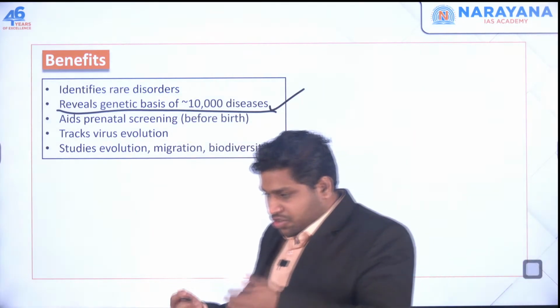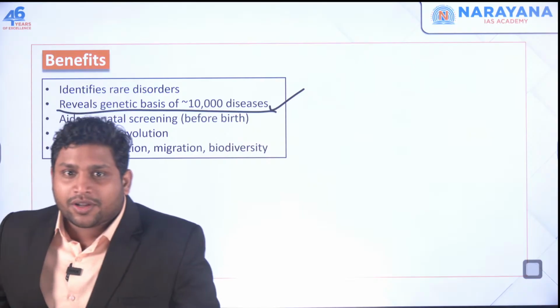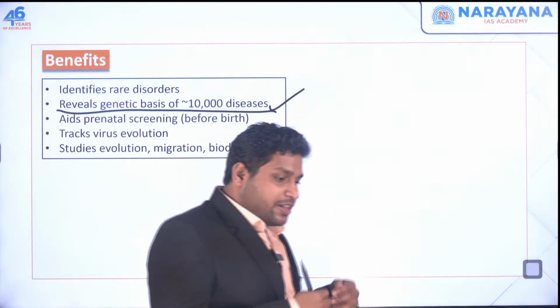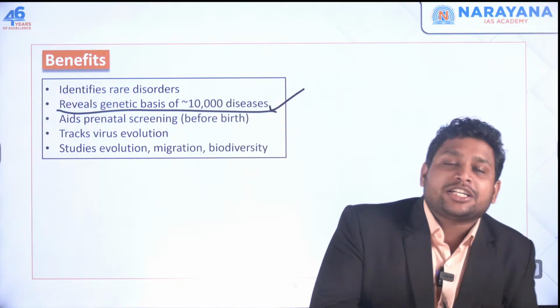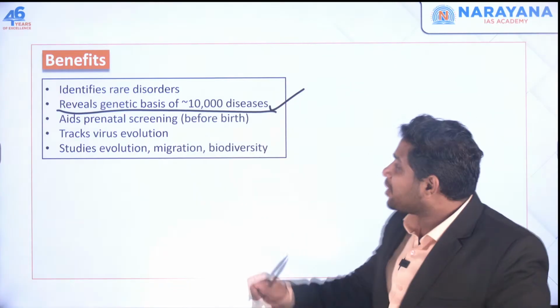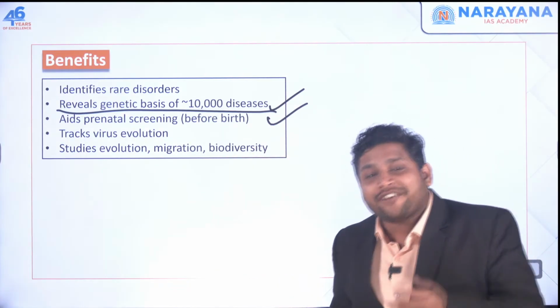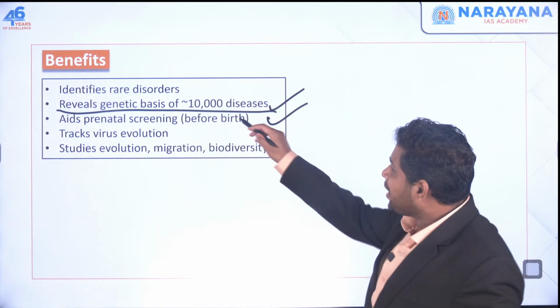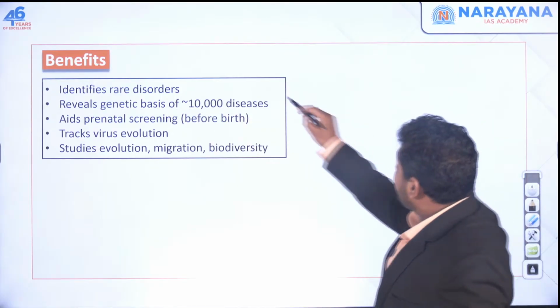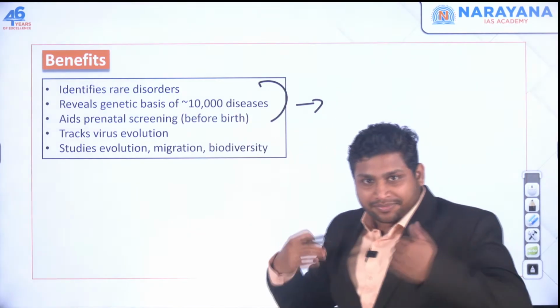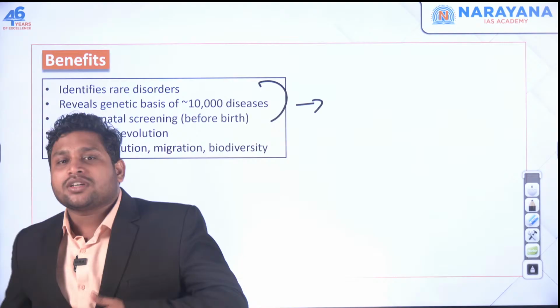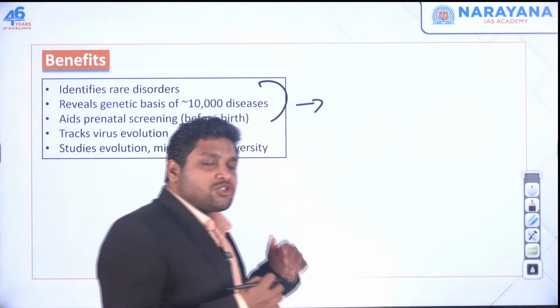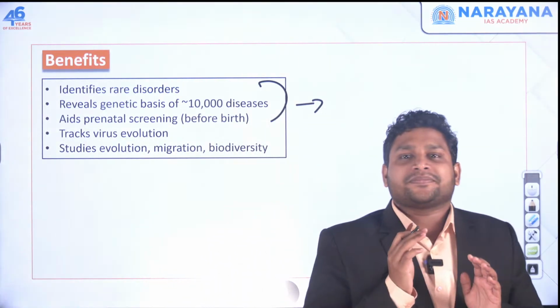Then let's say a child who is yet to be born, you can understand whether this child will have any genetic disorder, any problem, because you already have the genetic setup with you. You know the entire DNA of this person. Okay. Now this is something we can understand for ourselves. When it comes to doctors, they will get a lot of help from this genome sequencing.